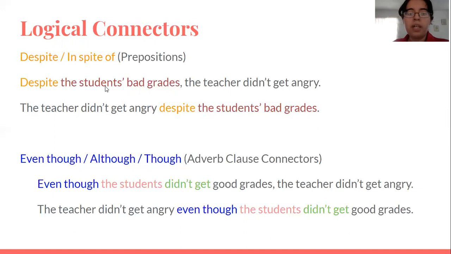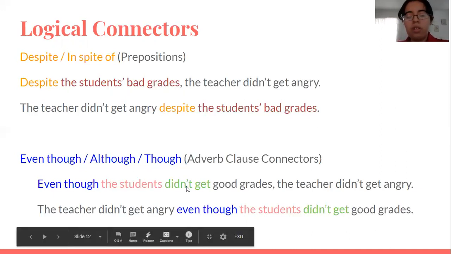Here we have, "Despite the students' bad grades," this is only the object, "the teacher didn't get angry." And we can invert it: "The teacher didn't get angry despite the students' bad grades." And then, "Even though the students didn't get good grades," so even though, then subject and verb, comma, "the teacher didn't get angry," and we can invert it: "The teacher didn't get angry even though the students didn't get good grades."